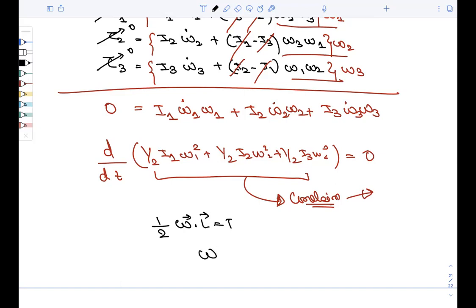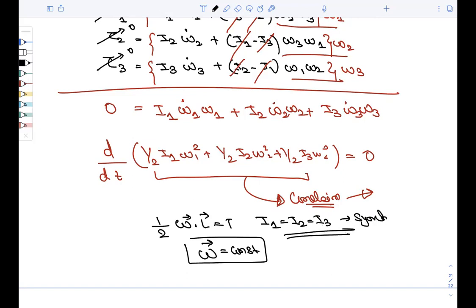So from here omega is constant, because I1 equals I2 equals I3 for the symmetrical top. So omega dot omega, omega square, equals constant, that is omega is constant. In the conclusion, you will write that for a torque free motion in a spherical body, the angular velocity will be constant. Also, due to the torque free motion, the rotational kinetic energy will also be conserved, right?